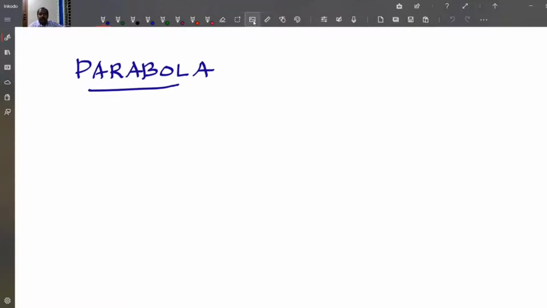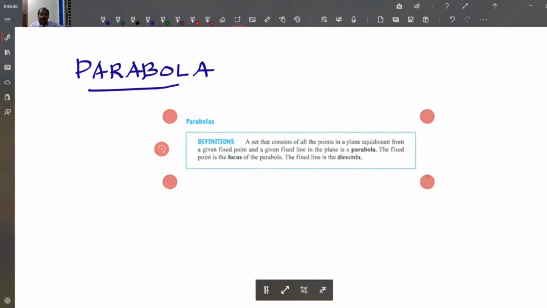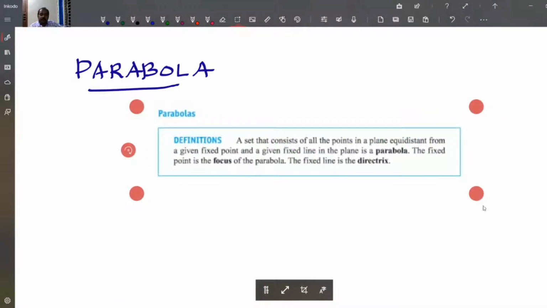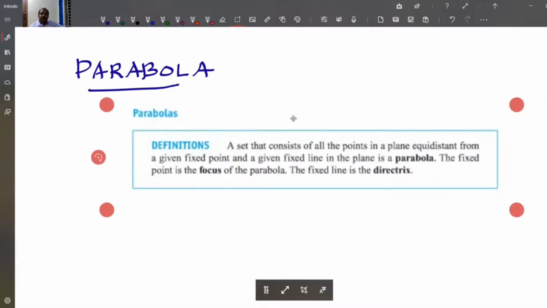So now we can have the formal definition of the parabola. It is the set that consists of all points in a plane equidistant from a fixed point and a given fixed line in the plane. The fixed point is called the focus of the parabola and the fixed line is called the directrix.